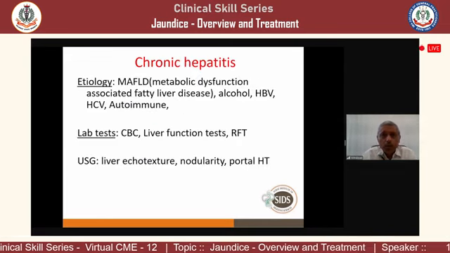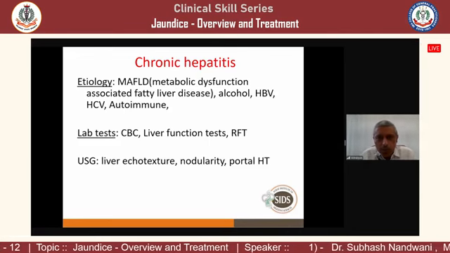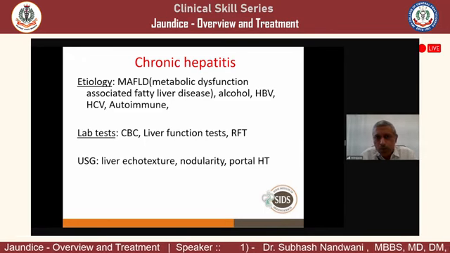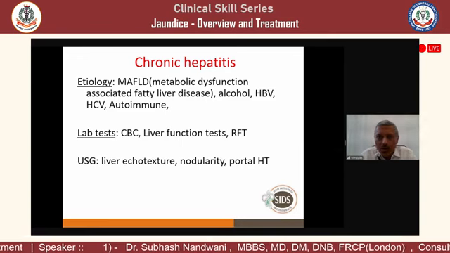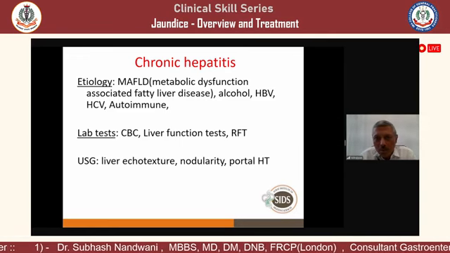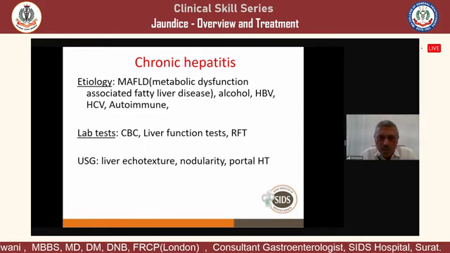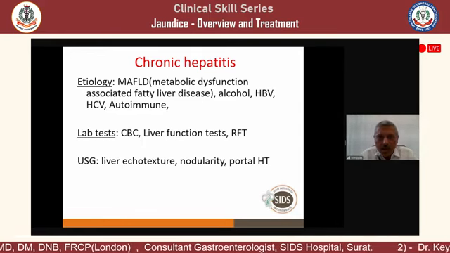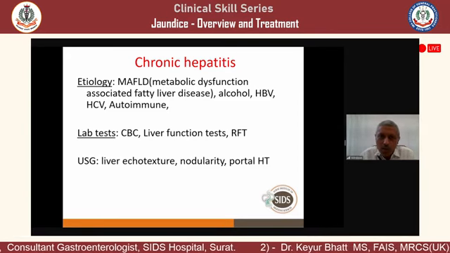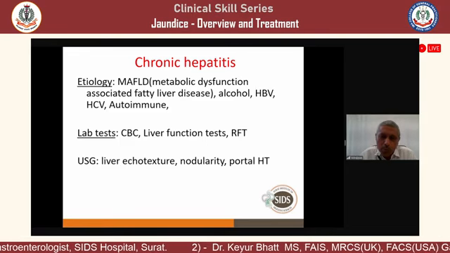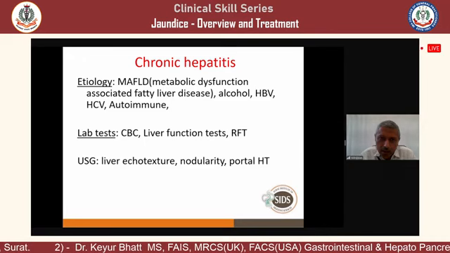So etiology, we discussed 4 common etiologies. One is metabolic dysfunction associated fatty liver disease, what we used to call NASH, non-alcoholic steatohepatitis. But the terminology with alcohol is now a stigma, so because of that stigma the terminology changed. Now we call it metabolic dysfunction associated fatty liver disease. The other causes are alcohol, hepatitis B, hepatitis C, and autoimmune. MAFLD is the most common. 60% of cirrhosis all over the world is because of metabolic related diseases.